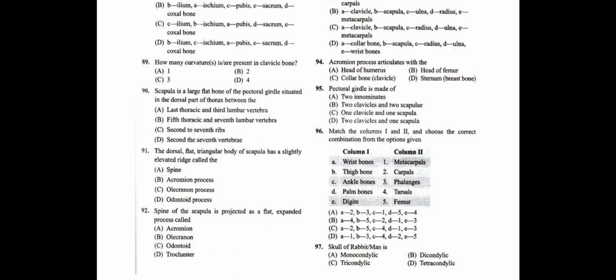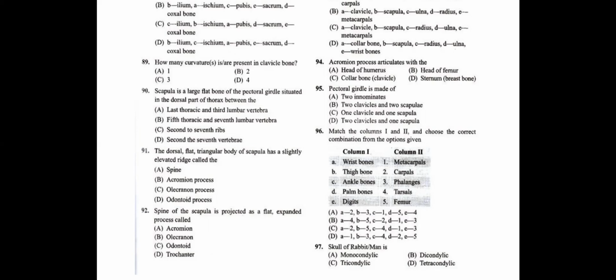Fifth thoracic and seventh lumbar is also not the answer, students. We're going to see the scapula will be present between the second to seventh rib. So the answer for question number 90 is C. The scapula is situated from the second to seventh ribs, which are present dorsally, and it is a triangular structure.